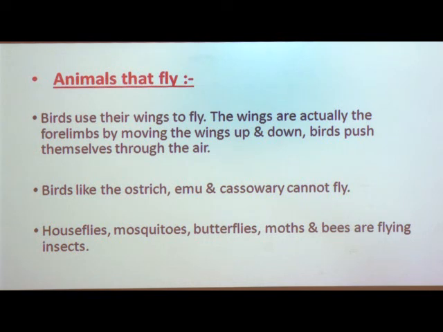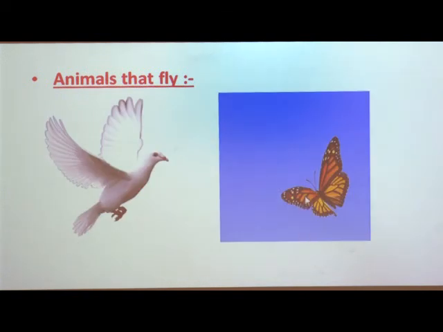Now when we look at movement in insects, insects such as houseflies, mosquitoes, butterflies, moths and bees move by flying. Here you can see the picture of a flying butterfly. These insects can fly because they have wings. See the wings in the butterfly. Their bodies are also very light and small, and due to small body weight they can fly in the air. So this is about the animals which can fly.